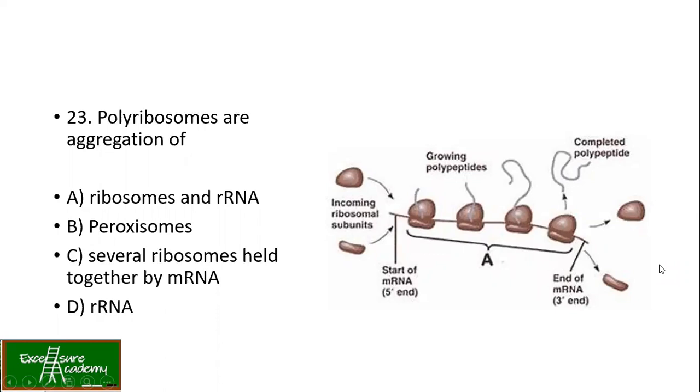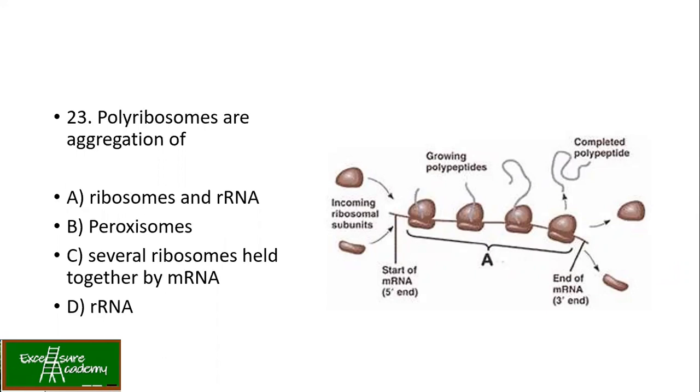Now, keeping this diagram in your mind, let's see what the options are. Polyribosomes are aggregation of ribosomes and rRNA. No, because ribosomes are made up of rRNA. Peroxisomes, no, they are different organelles meant for detoxification. Then we have several ribosomes held together by mRNA, and the last option, rRNA.